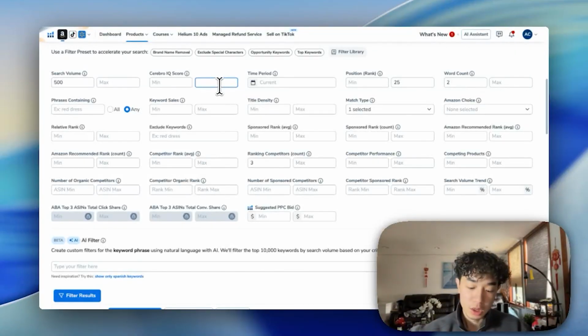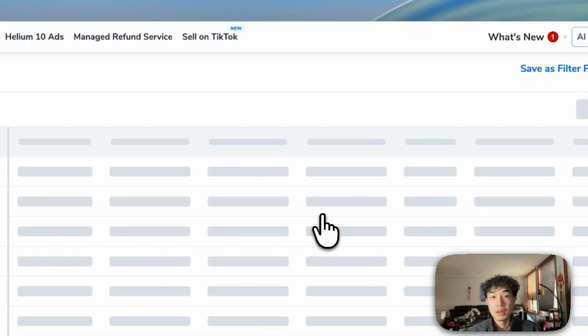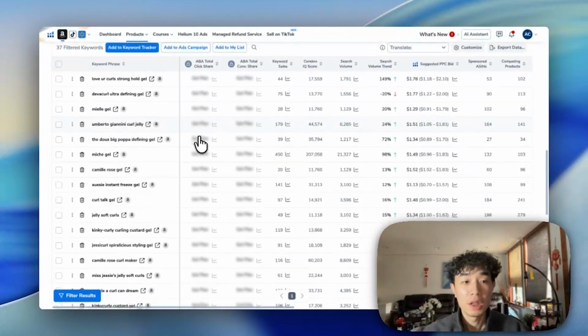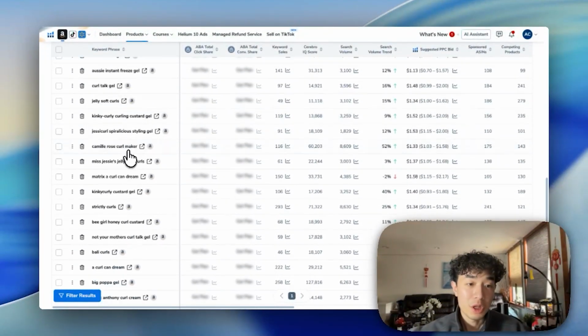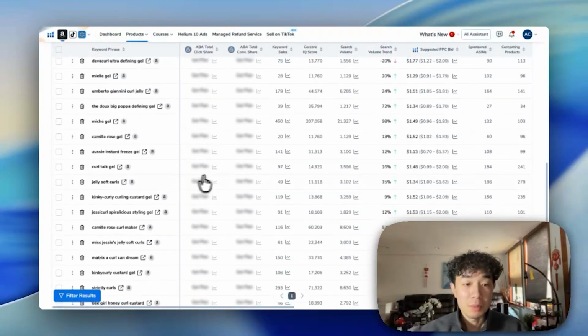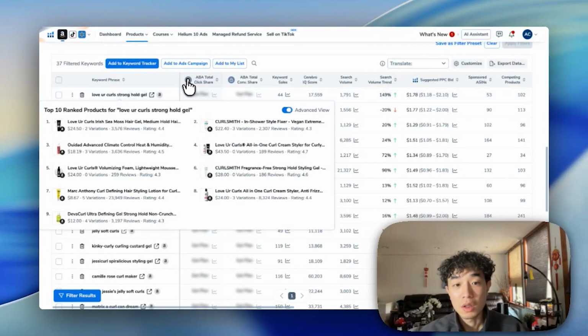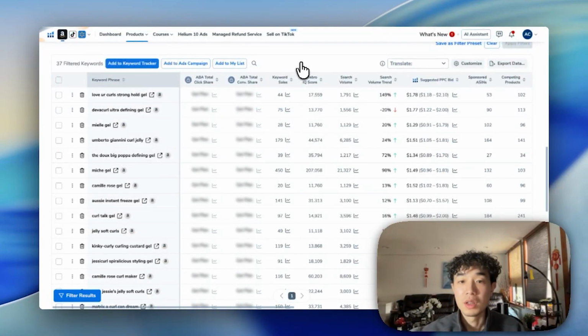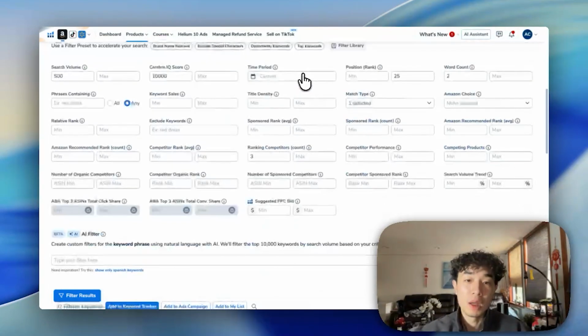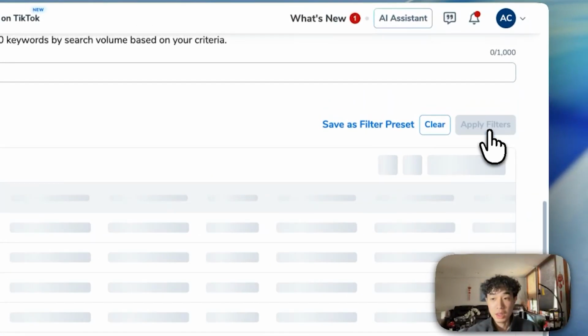So if we do a minimum of 10,000, you're going to see this list narrow down even more, 37, right? The problem with such high ones is a lot of these are brand names. So you have to play around with filters. The reason the Cerebro IQ score for these is so high is because obviously they have very high search volume and very little competing products because it's a brand name, right? So we can do minimum 5,000 maybe, since 10,000 doesn't work.